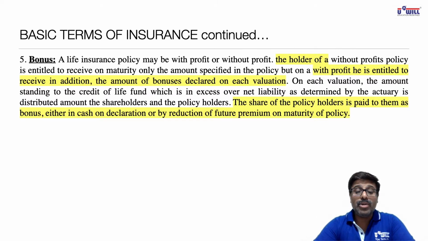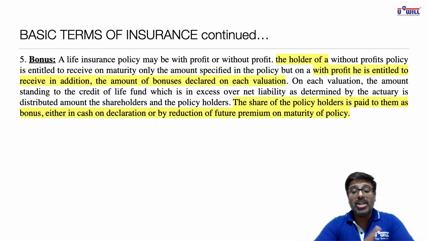On each valuation, the amount standing to the credit of life fund, which is in excess over the net liability as determined by the actuary. Actuary is the person who estimates who will die at what particular age. So whatever is the excess, that is distributed amongst the shareholders and the policyholders.